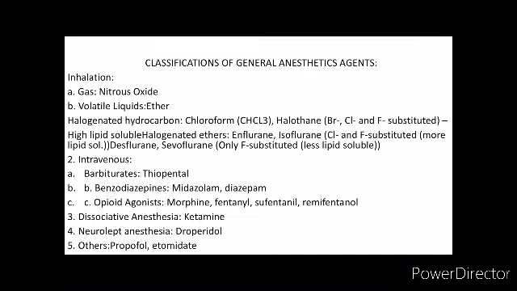The second class is intravenous. In intravenous, we have three types. One is barbiturates, so we have thiopental and methohexital. Second is benzodiazepines. Here we have midazolam and diazepam. Then the third one is opioid agonists, that is morphine, fentanyl, and sufentanil. The next class is dissociative anesthetics, ketamine, and then neuroleptic anesthetics like droperidol, and lastly we have others, propofol and etomidate.